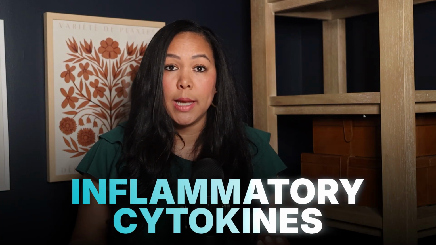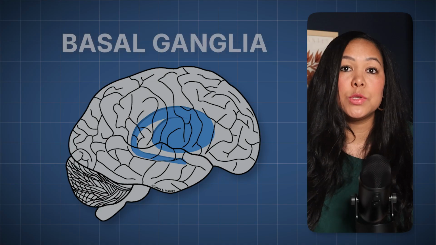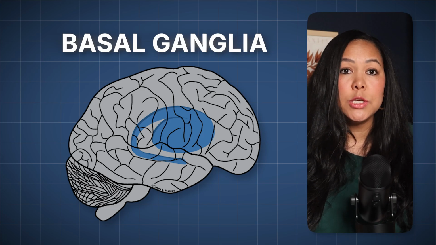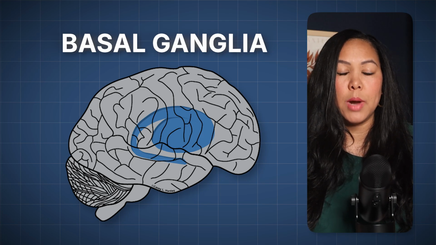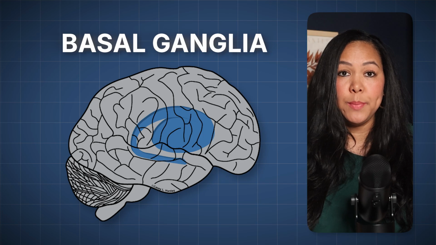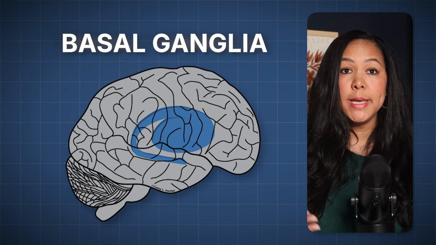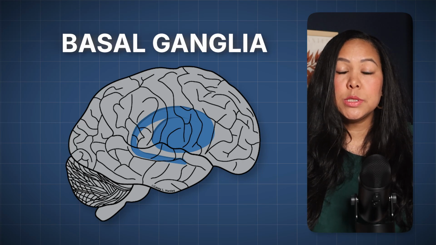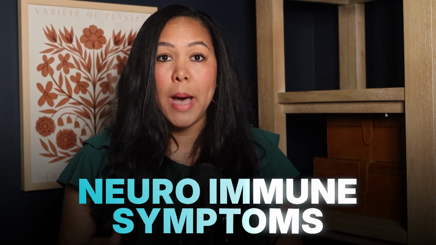And when the immune system responds to infection, it releases inflammatory molecules like cytokines. In some individuals, this immune response can actually affect what's called the basal ganglia, a brain region involved in movement regulation, behavior, and emotional processing. It's why children with PANS or PANDAS may develop symptoms like OCD, motor tics, intrusive thoughts, mood swings, impulsivity, and in many cases, these symptoms are not purely psychological, they're neuroimmune symptoms driven by inflammation.